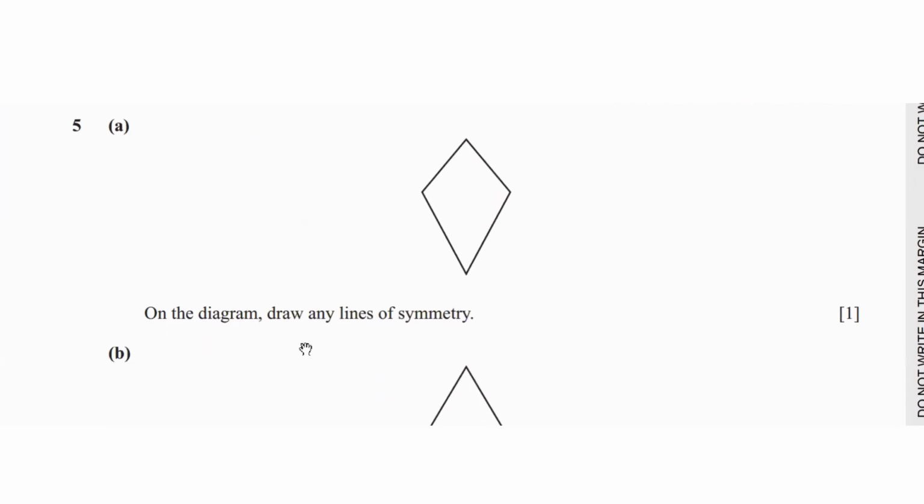Question 5 says on the diagram, draw any lines of symmetry. So for any lines of symmetry, let's start with the vertical line first. And as you can see, if you draw a horizontal line, it's not divided into two equal parts. So we only have one line of symmetry.